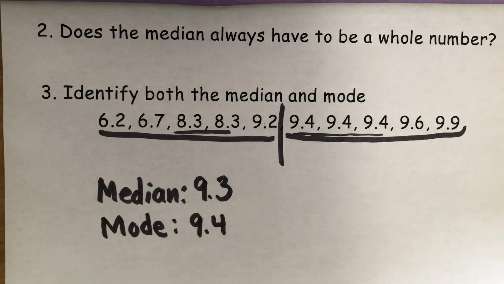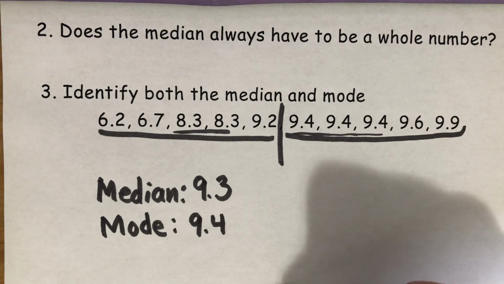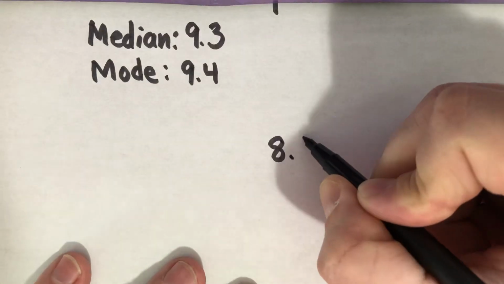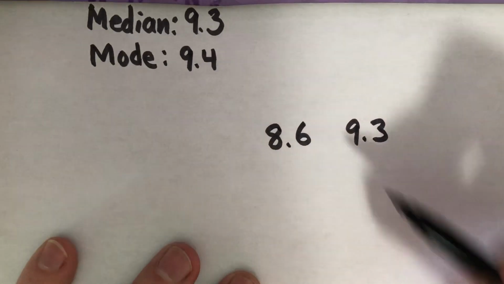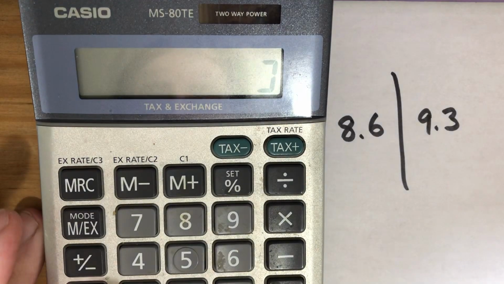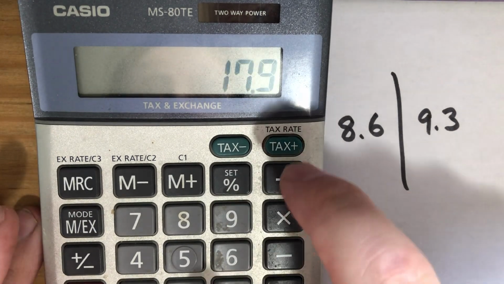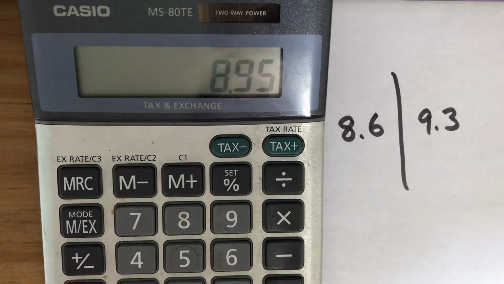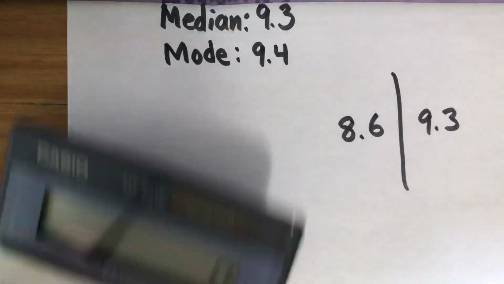Just be aware when you're doing problems like this, they don't always come out so convenient. So for example, if my middle numbers were 8.6 and 9.3, that's a little harder to know what the middle number is. So again, that strategy of adding up the two numbers, 8.6 plus 9.3, and dividing it by 2, that's a great way to get that answer, and be certain it's the correct answer.